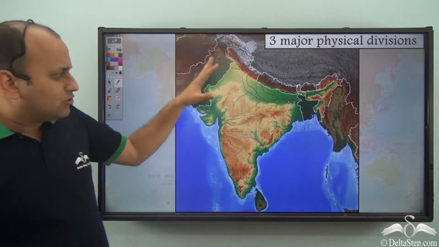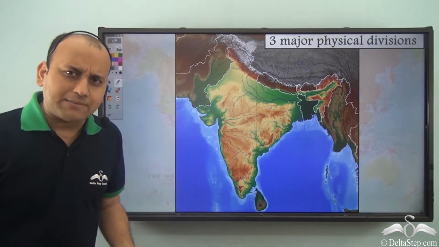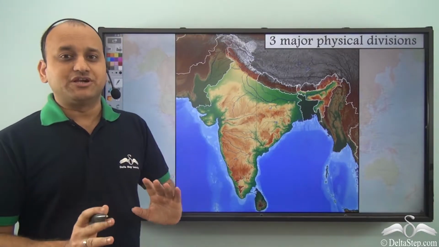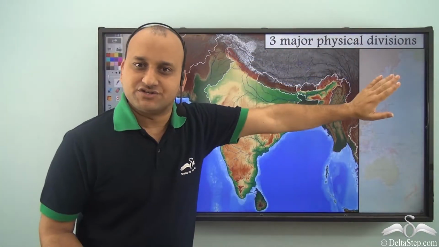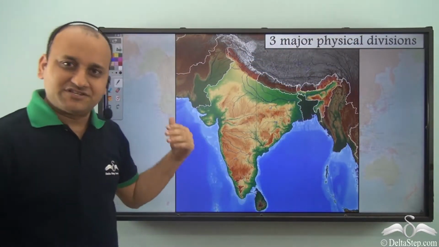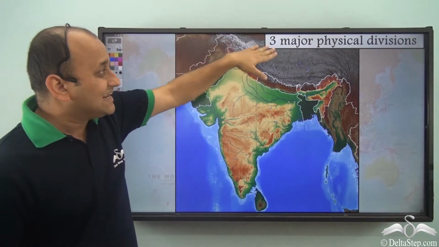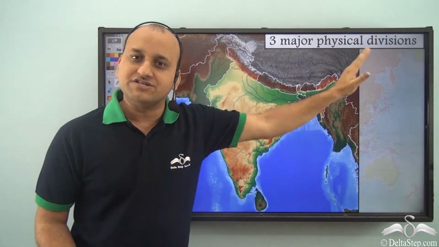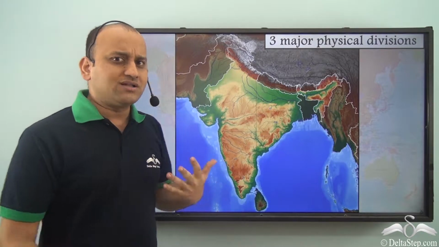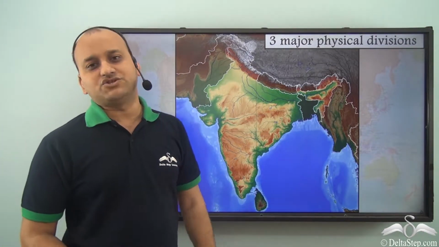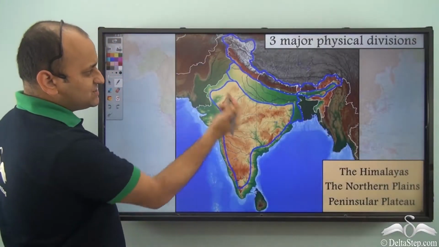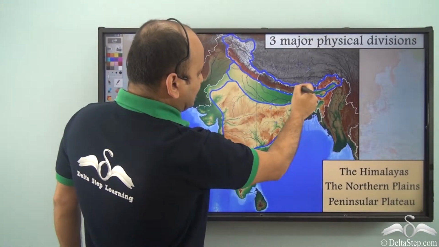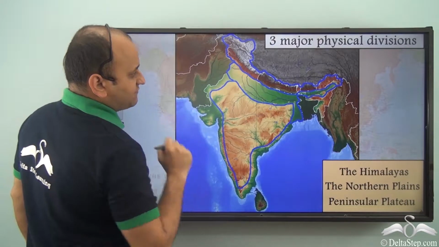Now, although India has many different types of physical features, majorly India can be divided into three physical divisions. And these three physical divisions are called the three major physical divisions of India. So what are these three major physical divisions of India? Let's see. Now, as you can see, these are the three major divisions.